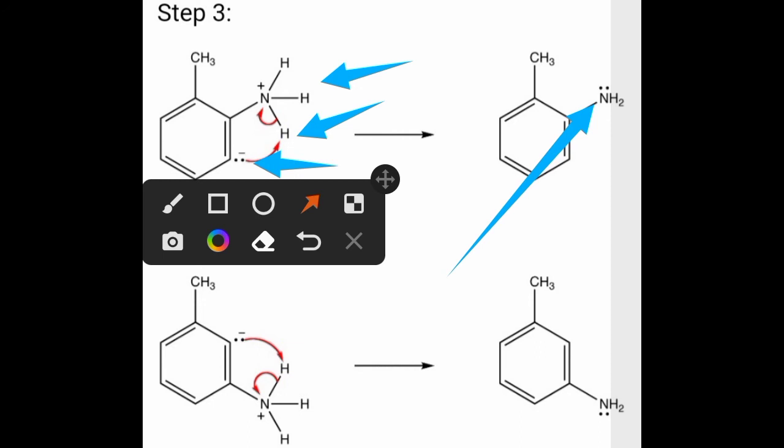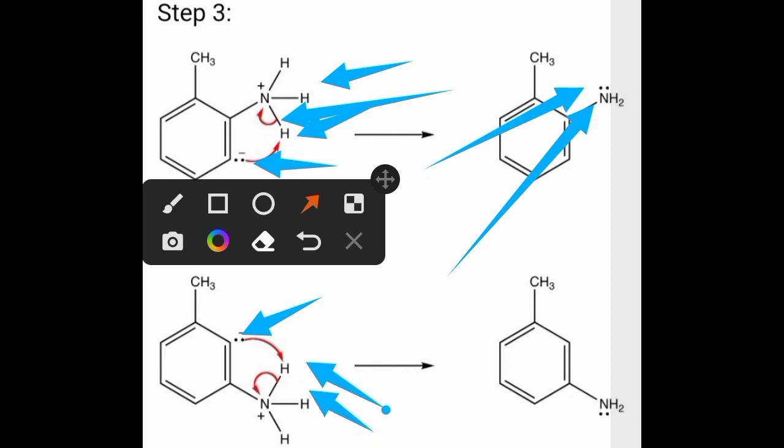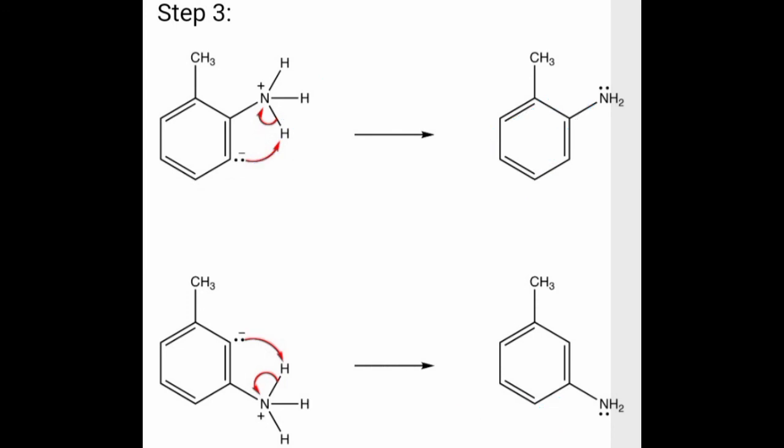And again, when the bond between N and H breaks, this bonding pair is again acquired by this NH2, the nitrogen of NH2. In a similar way, again this hydrogen is given out, gets bonded with this carbon atom, and this bonding pair is acquired by nitrogen. In such a way, the products are obtained: 2-aminotoluene and 3-aminotoluene.